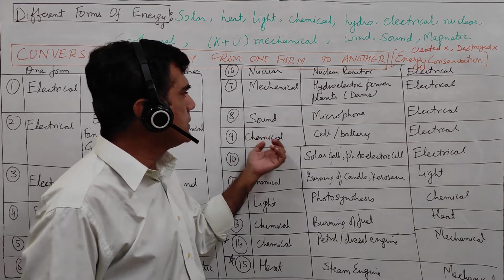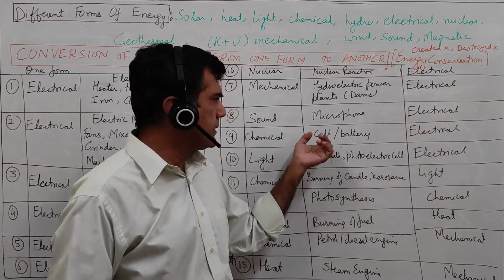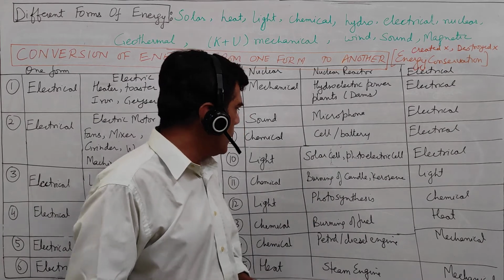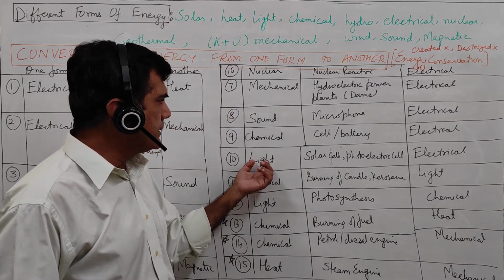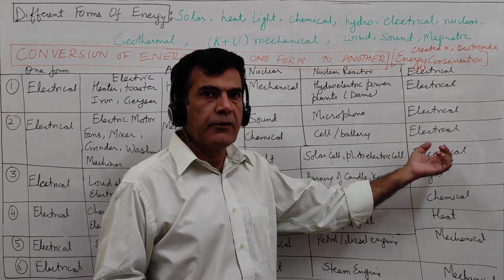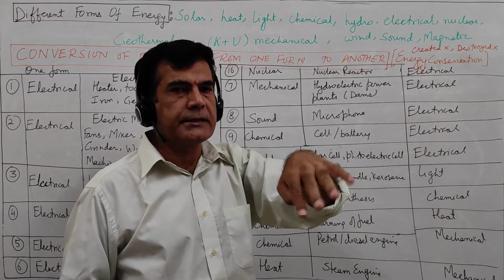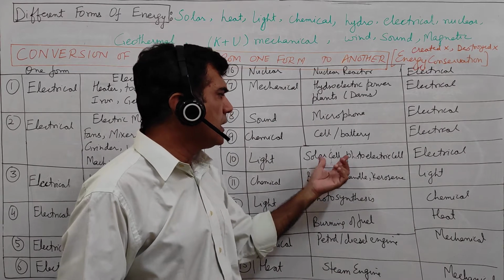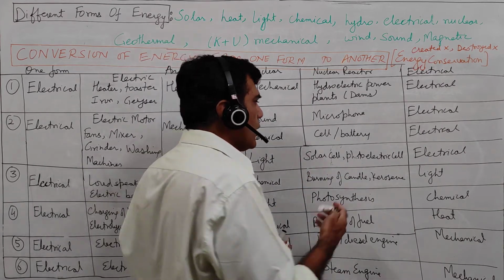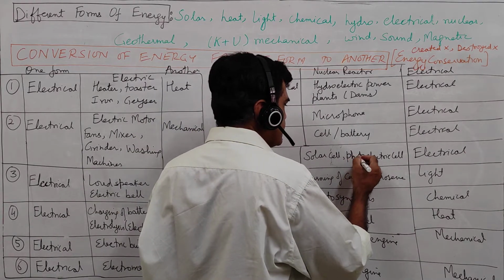Then chemical energy into electrical energy. So cells and batteries are very simple examples of this conversion. Light energy into electrical energy. We know in solar cell panels the sunlight falls and gets converted into electricity. Solar cells. There is one more device known as photoelectric cell.